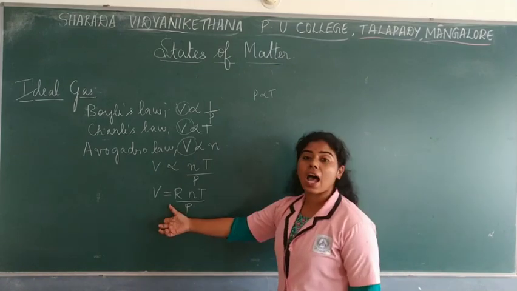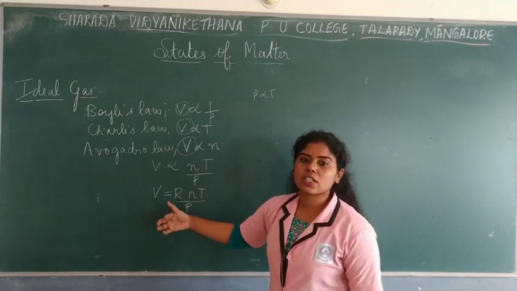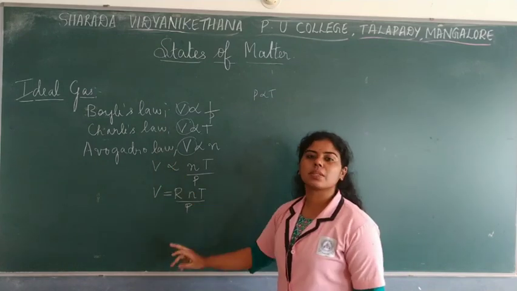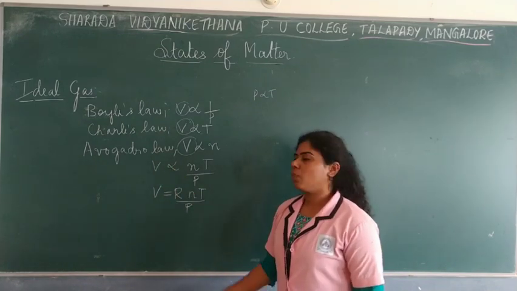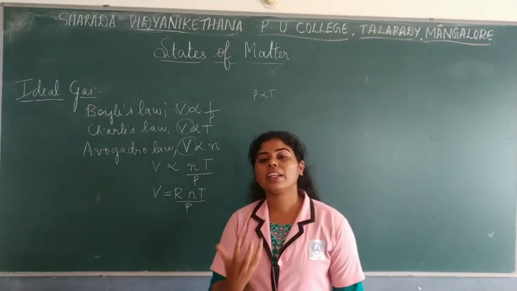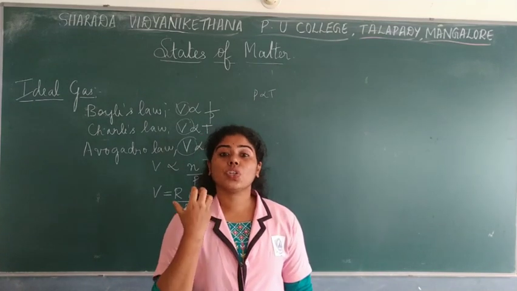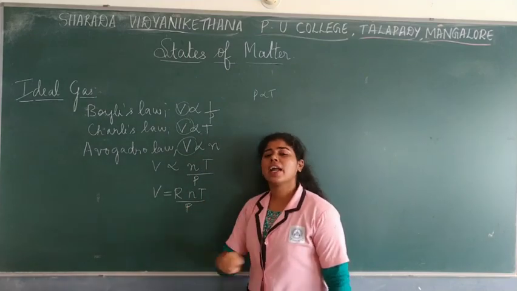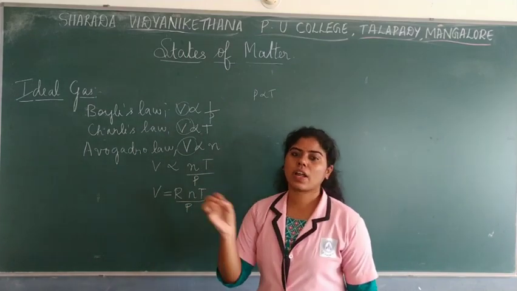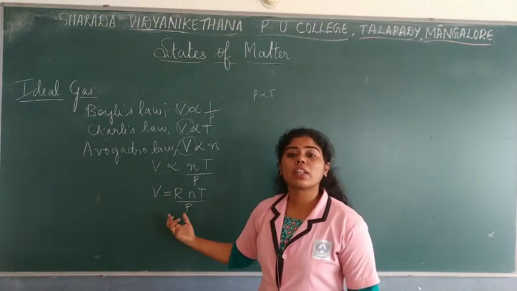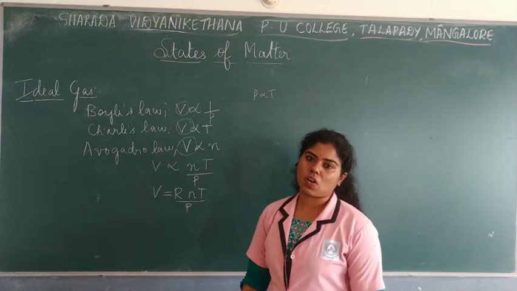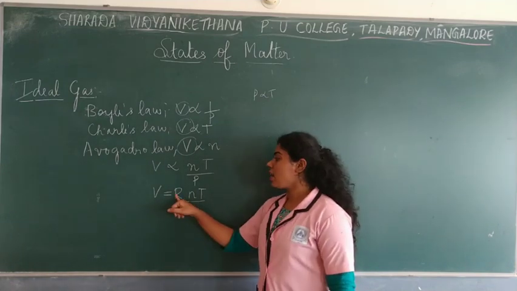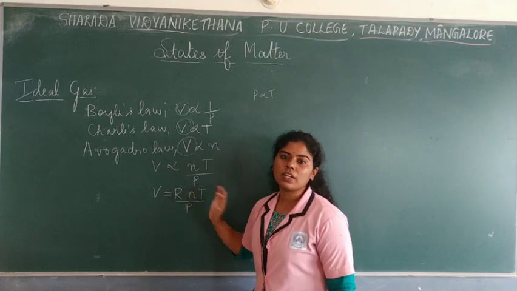Now what is this R? R is a gas constant, or proportionality constant. In order to remove the proportionality symbol, we have R, which is called the gas constant, or usually known as the universal gas constant. Why? Because the value of this R is the same for all gases. It is said to be a constant, right? So we call it the universal gas constant. This is the equation we arrive at when we introduce a new constant called the gas constant.